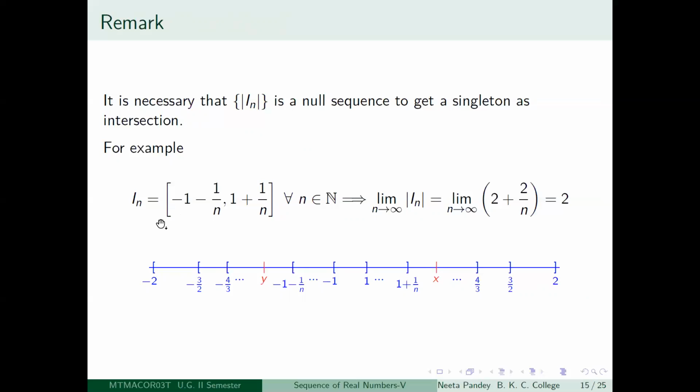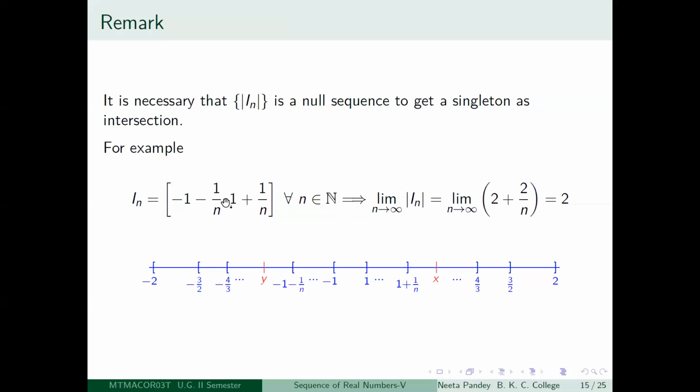So I1 is going to be what? -2 to +2, this closed interval. I2 is going to be -3/2 to 3/2. I3 is going to be -4/3 to 4/3, and so on. Each of them will have -1 to 1 as a subset.